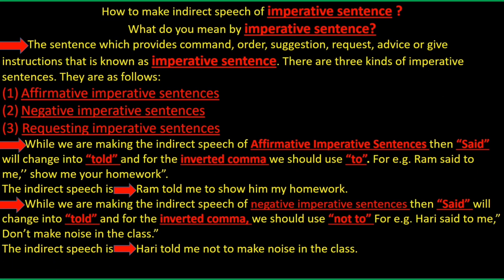How to make indirect speech of imperative sentence? What do you mean by imperative sentence? The sentence which provides command, order, suggestion, request, advice, or gives instructions is known as imperative sentence. There are three kinds of imperative sentences. They are as follows: 1. Affirmative imperative sentences. 2. Negative imperative sentences. 3. Requesting imperative sentences.